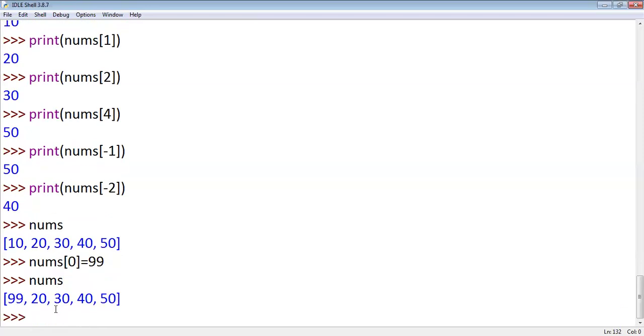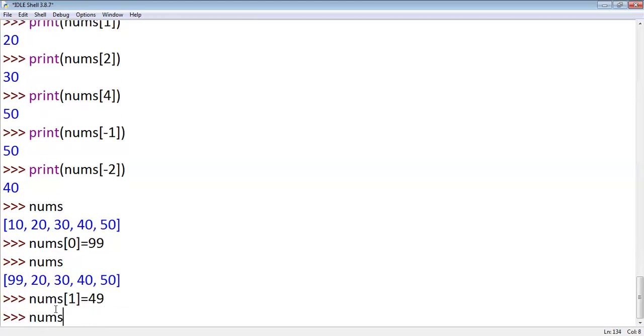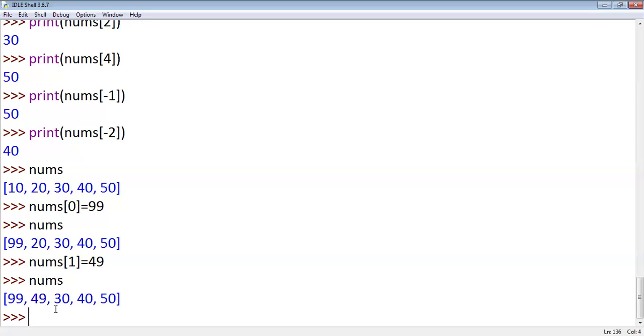The first element has been changed from 10 to 99. Is it clear? Now tell me, I want to change 20 to 49. How to write in Python? Nums of 1 is equal to 49. Okay. Now print nums.